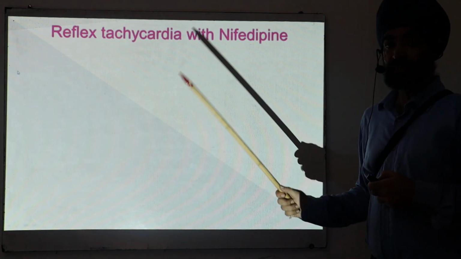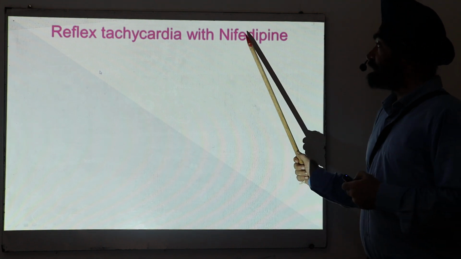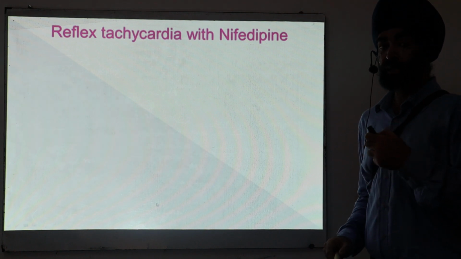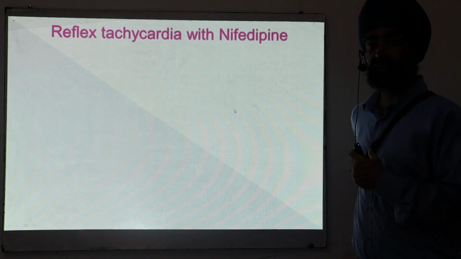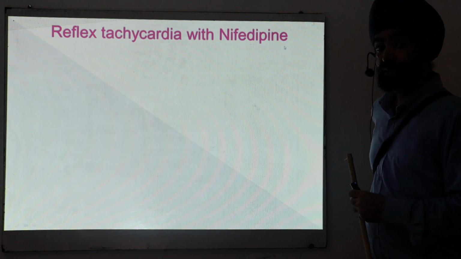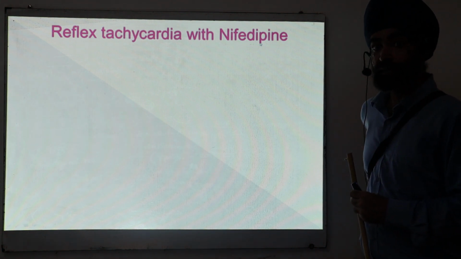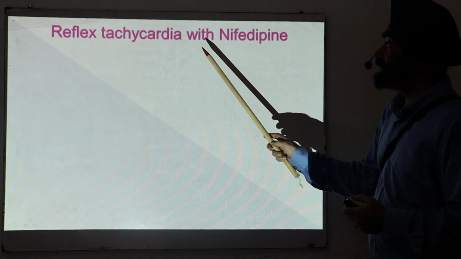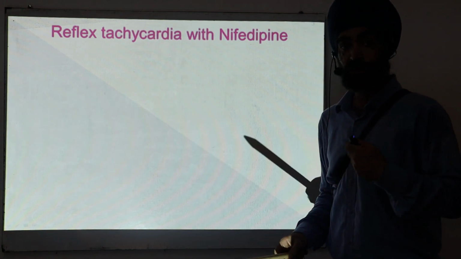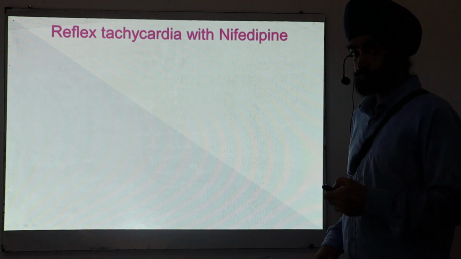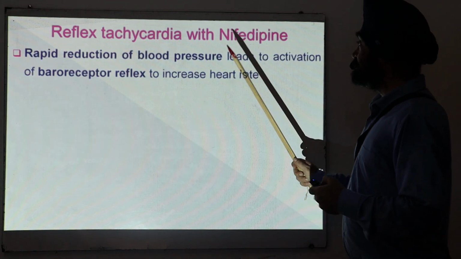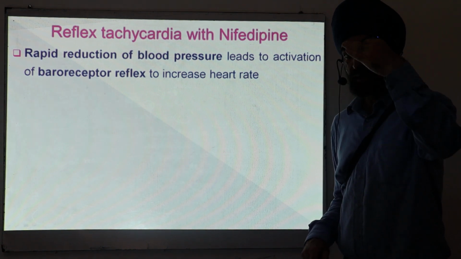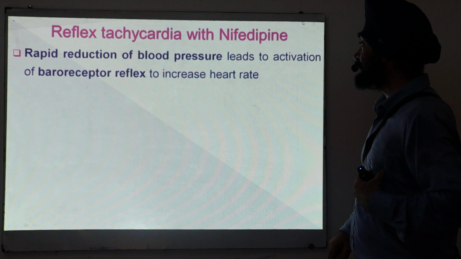Now I am discussing this peculiar thing. Nifedipine produces tachycardia. I told you dihydropyridine like drugs have no effect on the heart. Verapamil reduces the heart rate, but nifedipine can paradoxically increase the heart rate. It can produce tachycardia. How? When you give nifedipine, it is a fast acting drug, so it will reduce the blood pressure very rapidly.